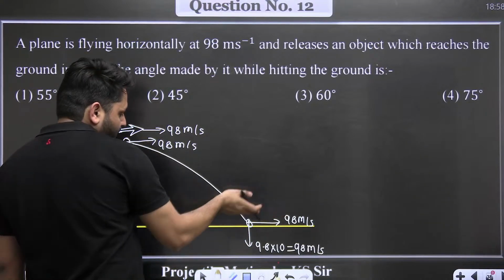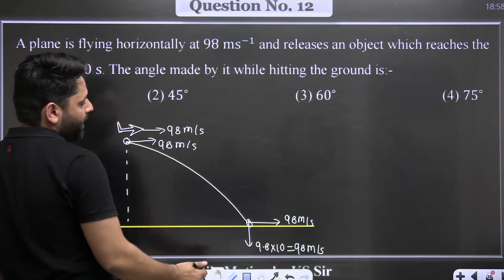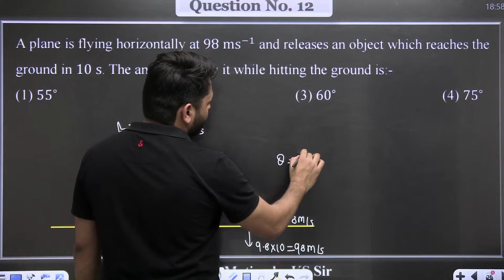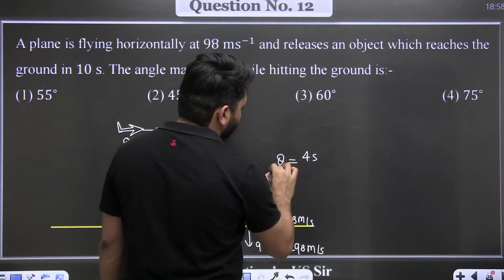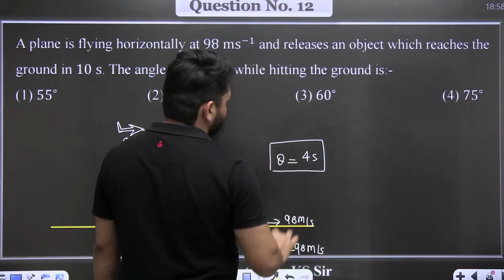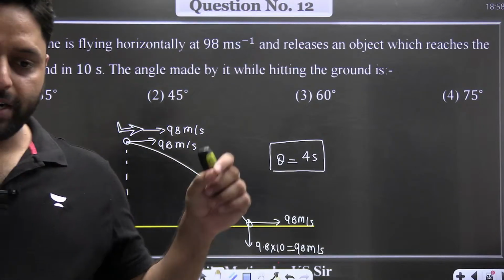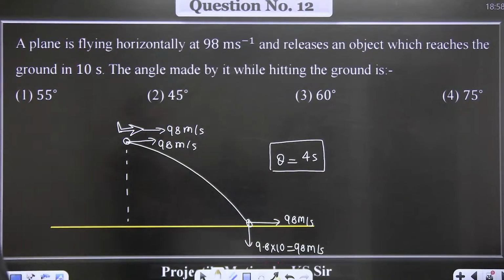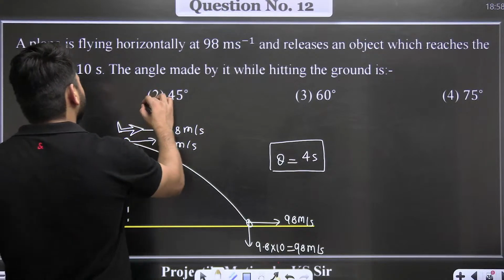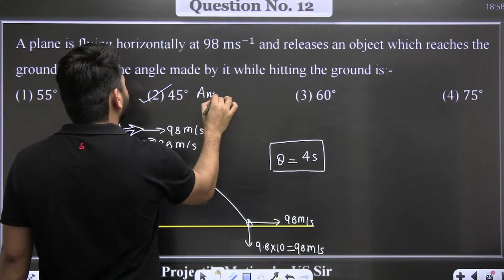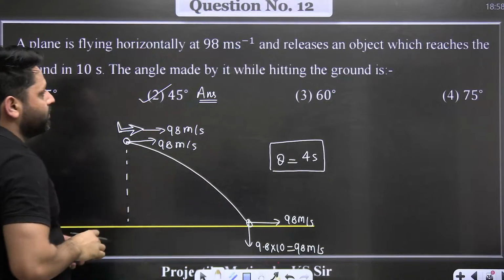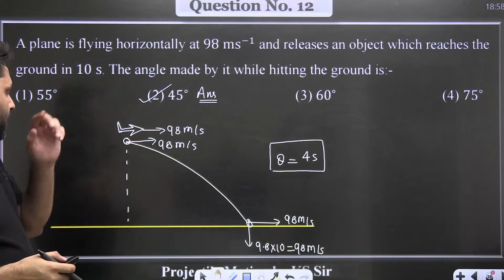So x component and y component both are the same. So the angle with the ground will be 45 degree. Tan theta will be equal to 1. Angle will be 45 degree. So at 45 degree, the particle will strike the ground. So the answer comes out to be this.